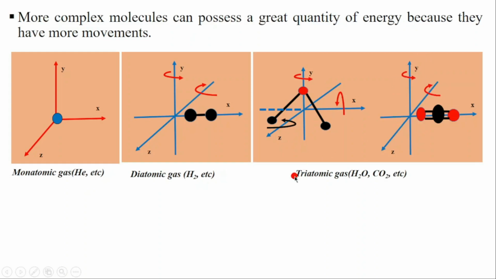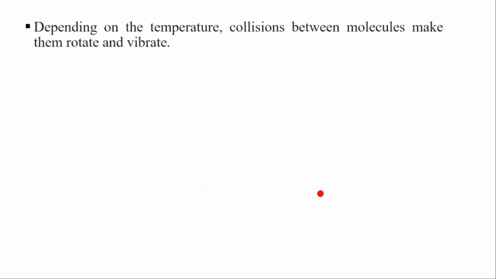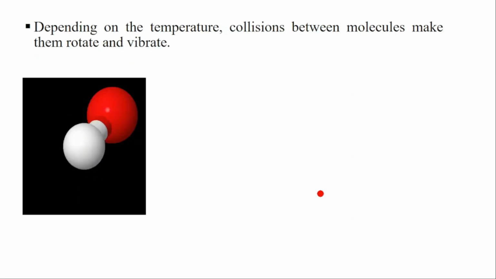So you can see as you are increasing the number of atoms, as you are moving from the simple molecule to complex molecules, the movement is increasing and the kinetic energy is also increasing. And this movement depends on temperature. So at low temperature only you will have the translation, but as long as you are increasing the temperature, that means you have more motion.